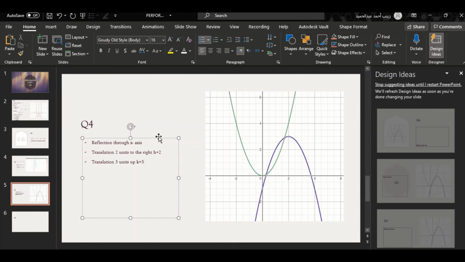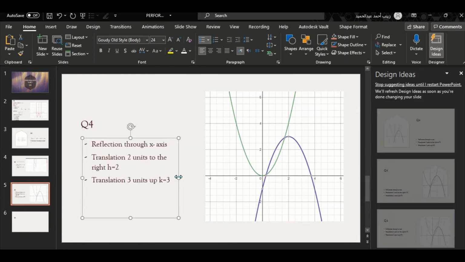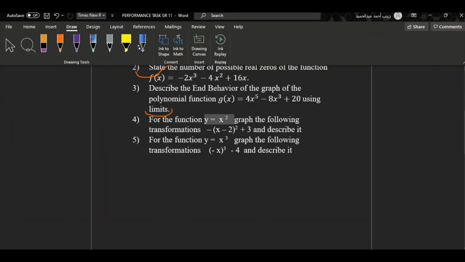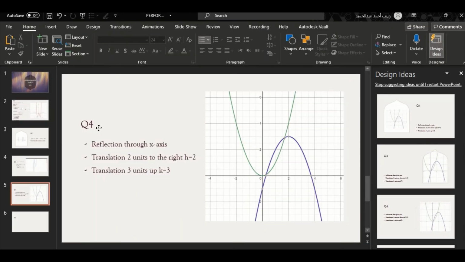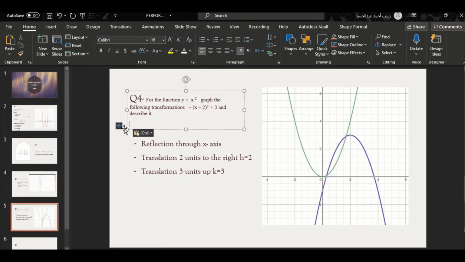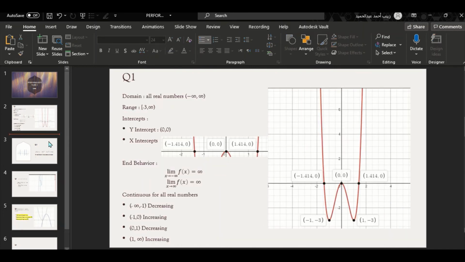Let me increase the size. And I will also add my question here for reference. Copy and paste. Okay, great. This is my question. This is my answer, all clean and tidy. Great. Moving to the 5th and last question.